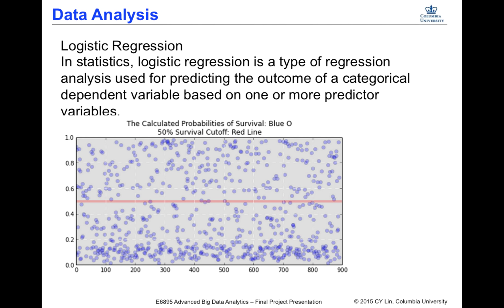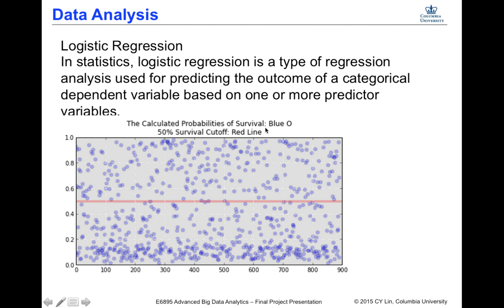The next part is data analysis. Here we will use logistic regression. In statistics, logistic regression is a type of regression analysis used for predicting the outcome of a categorical dependent variable based on one or more predictor variables. So let's look at the picture here. The blue dot means the calculated probabilities of survival.